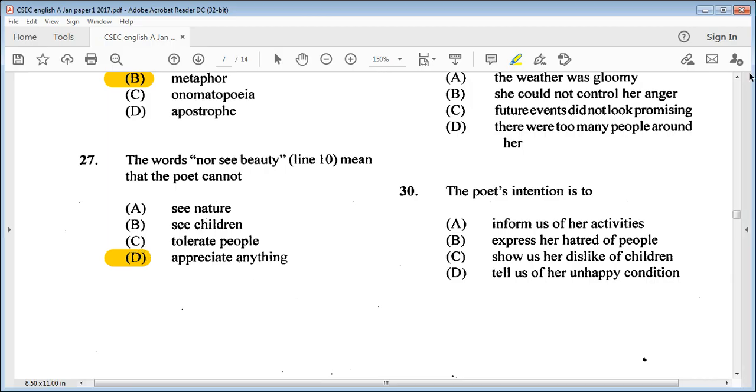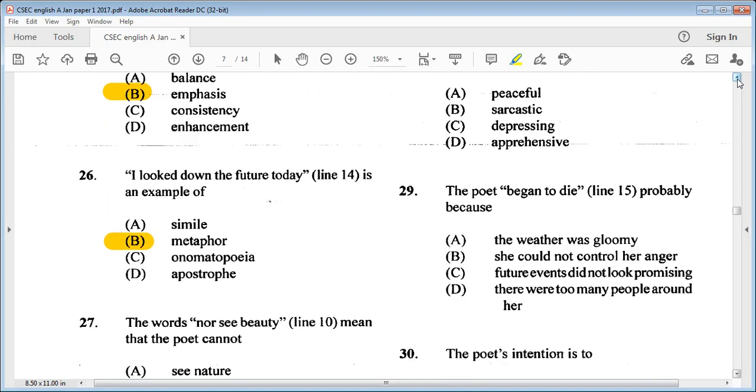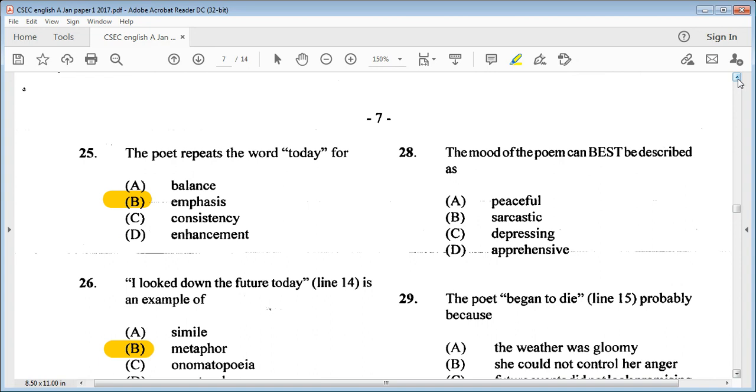Let's go on to 28. It says, the mood of the poem can best be described as A, peaceful, B, sarcastic, C, depressing, or D, apprehensive. Well, this is very easy. We know our answer would be C, depressing.